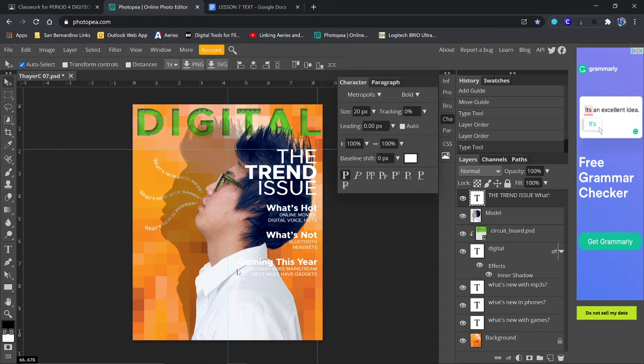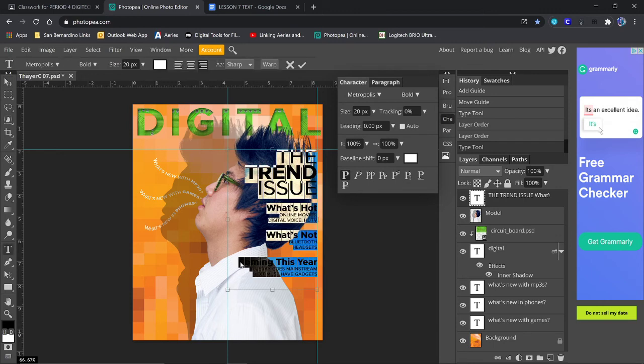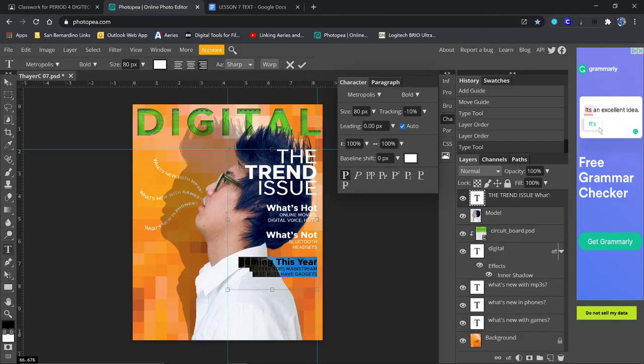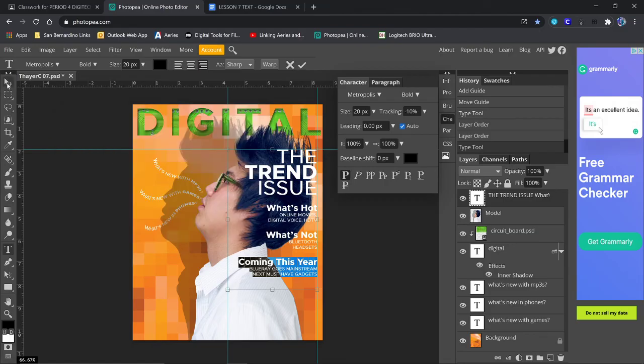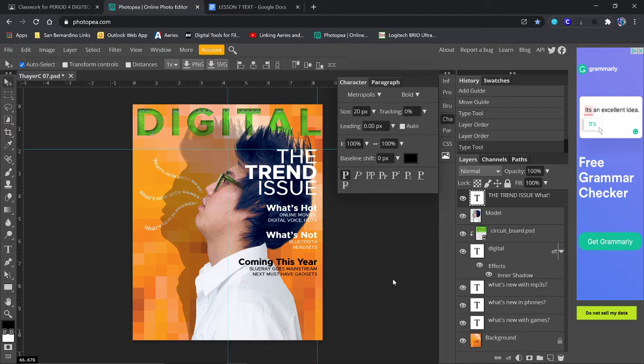We do have a problem though. Coming this year is hard to read. So we're going to highlight that, and we're going to change the color of that to black. Okay, I like that. It pops. Everything's where it should be. Okay, we have almost everything done. We need to do one more thing.